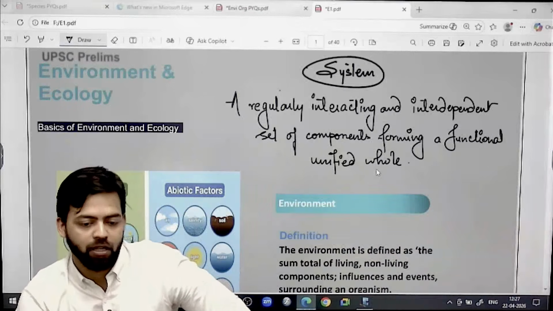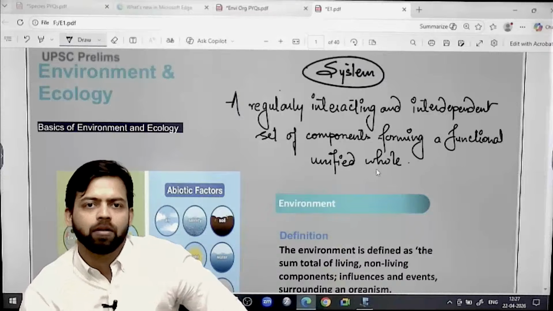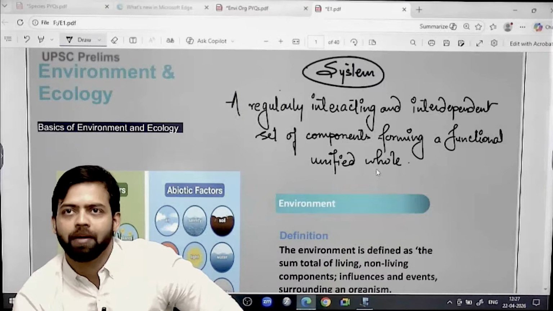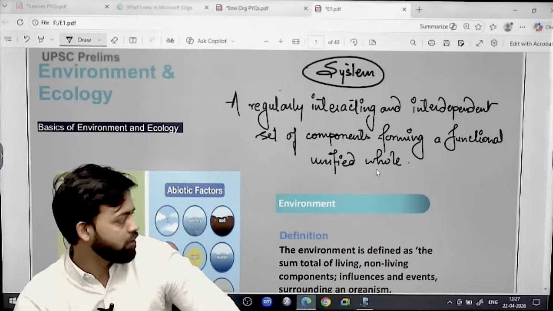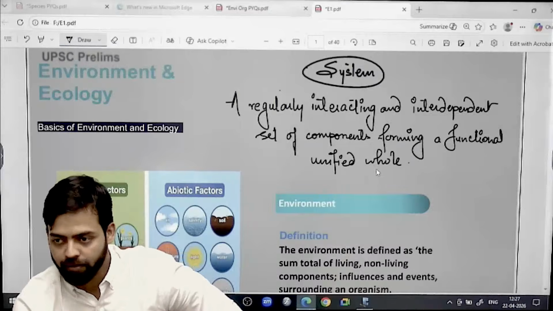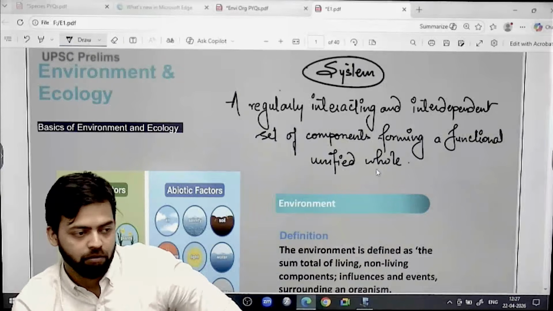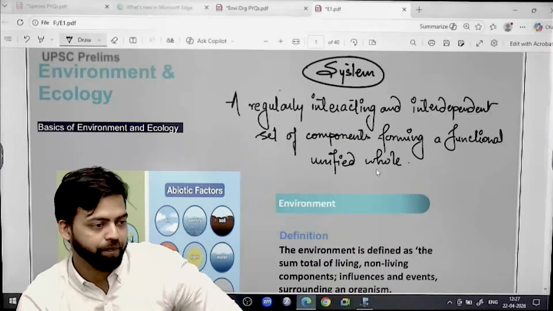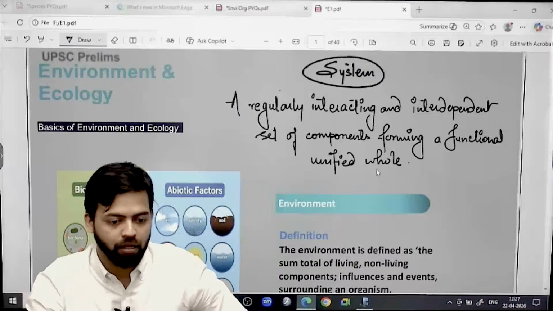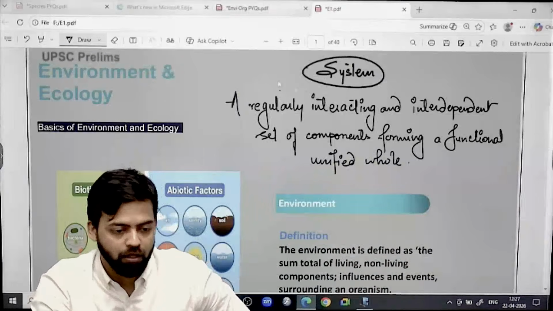Forming a functional unified whole. This definition you should remember like the most important definition. You should remember it like a mantra. Why is it important? Each and every word is important.